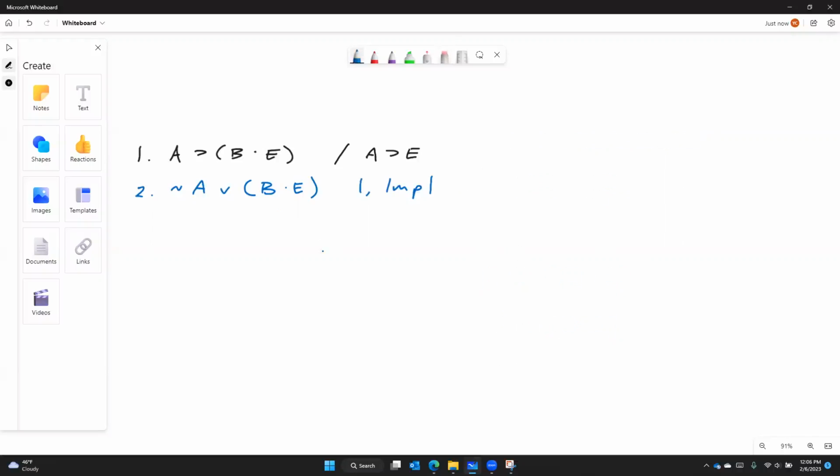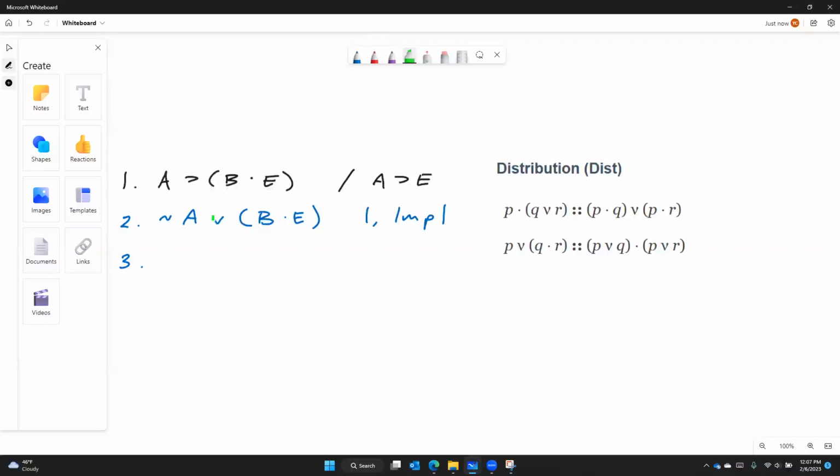Now, while line 2 doesn't maybe look like it's any closer to our conclusion, in fact, maybe even a little further away because we've lost that horseshoe, what line 2 allows us to do, however, is distribute that tilde A. Since we're starting with a wedge whose right-hand side is a conjunction, we're looking at this bottom version of distribution. Now, as a way of both understanding and remembering distribution, remember what it is that you are distributing.